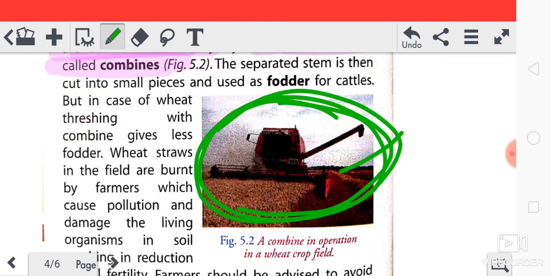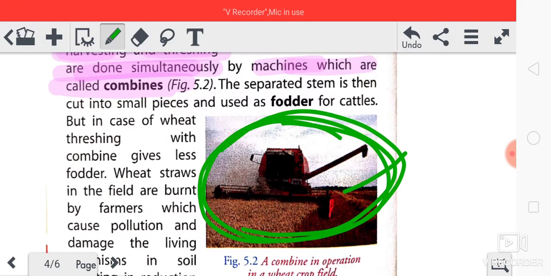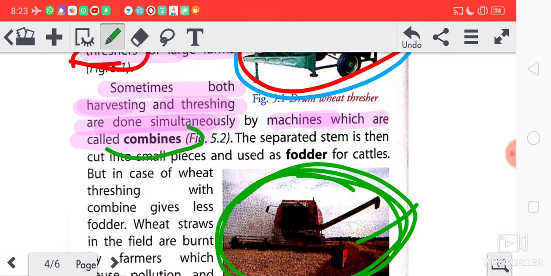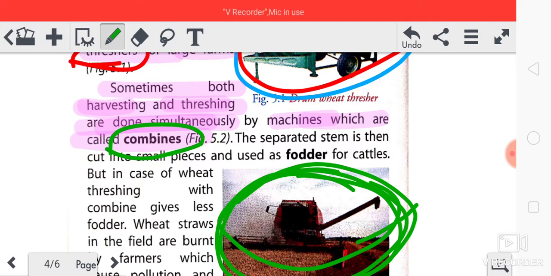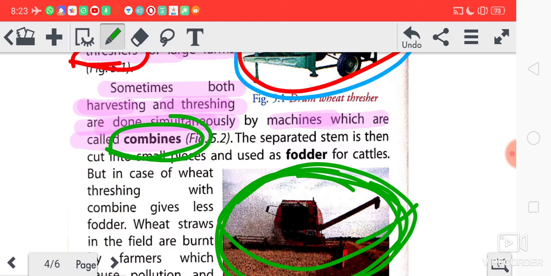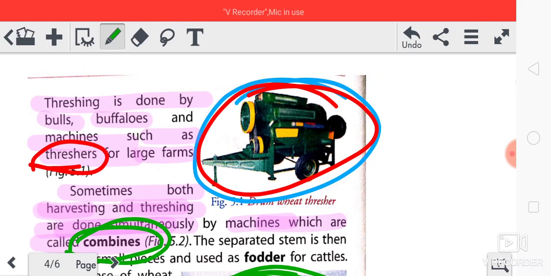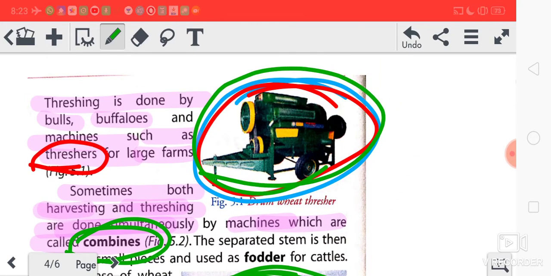Two things it is doing together. With the help of combines, harvesting also and threshing also. Both parts it does simultaneously. Cutting the paddy, and those paddy plants, those crops are separated also together. So with the help of combines, and with the help of a thresher, they separate the crops from the plant.